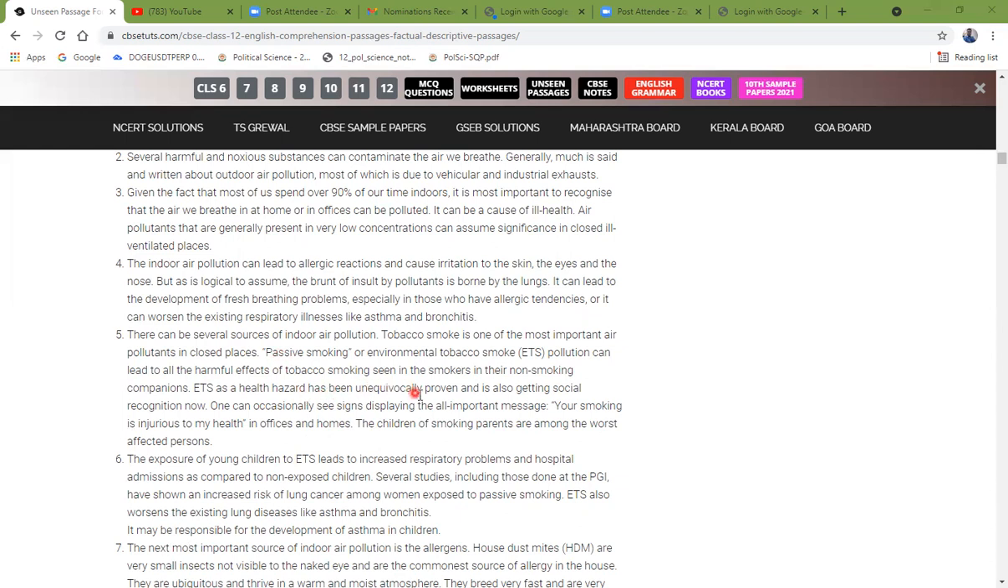ETS is a health hazard, has been unequivocally proven, and is also getting social recognition now. One can occasionally see signs displaying that all important message: your smoking is injurious to my health, in offices and homes. Children of smoking parents are among the worst affected persons.